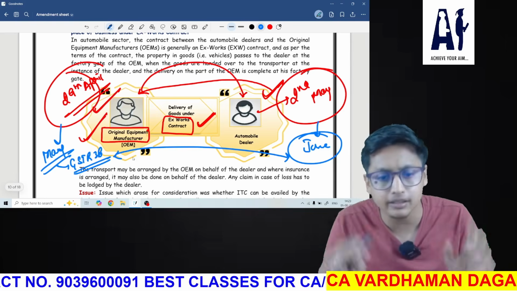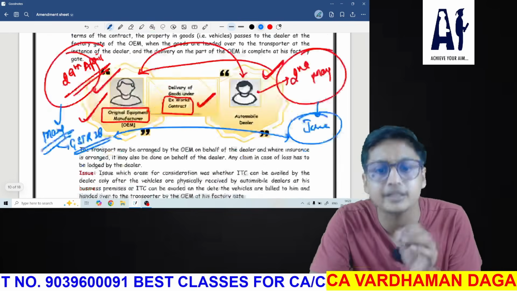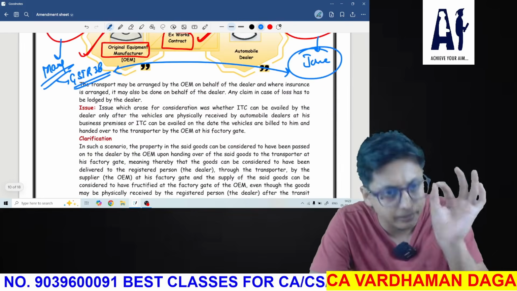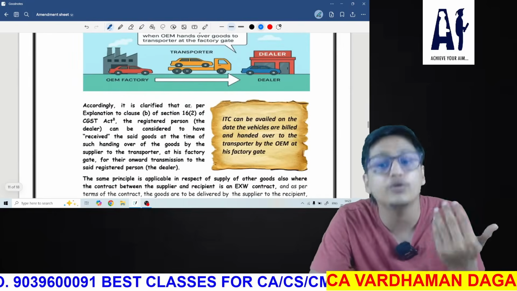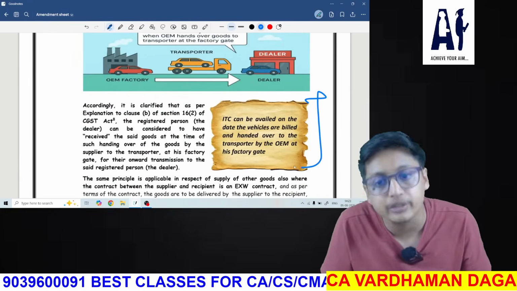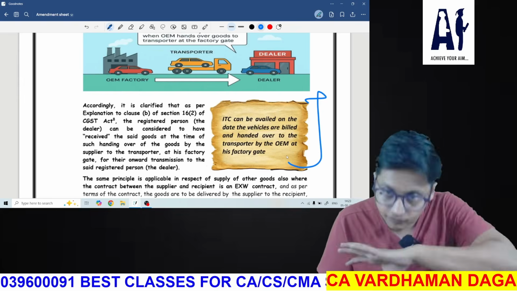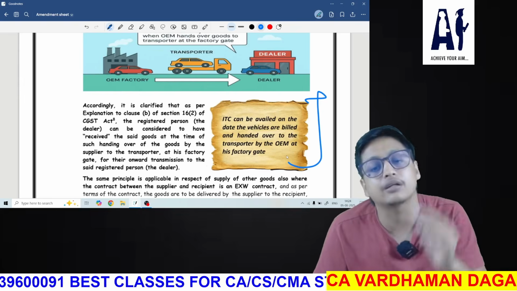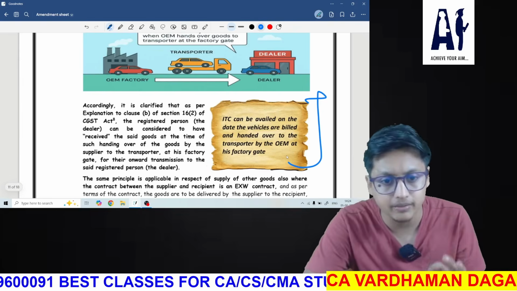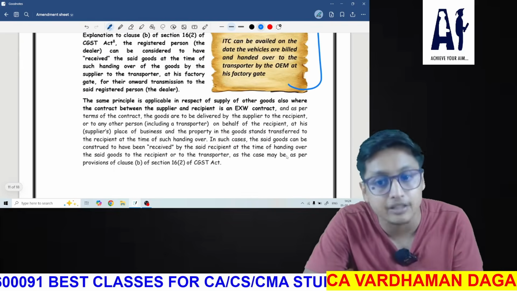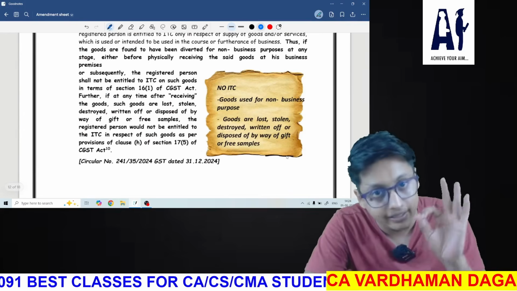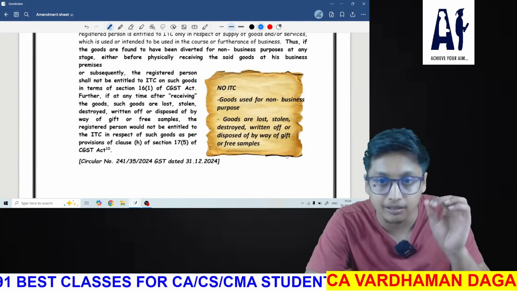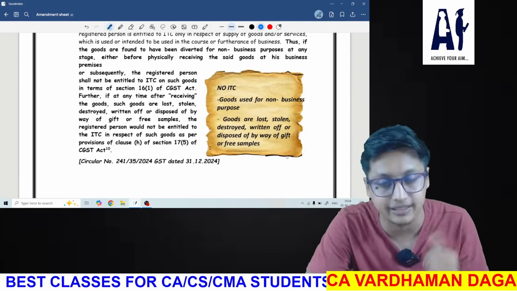Okay, crystal clear. I have explained the complete circular with the help of diagram, example and everything, so that you can easily understand. And even if you want to read this, you can definitely read this. What I have explained is given in this complete circular. I made it short, simple, crisp, so that you can easily grasp it in your mind and you will definitely get a good understanding of what I have said.